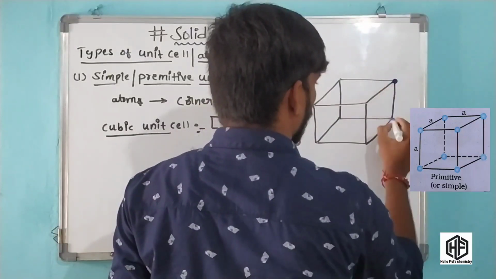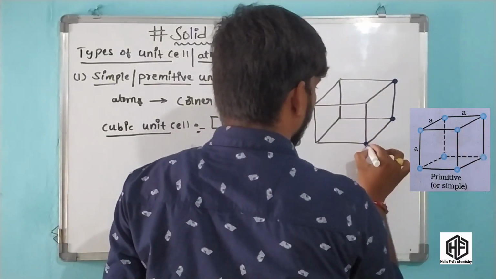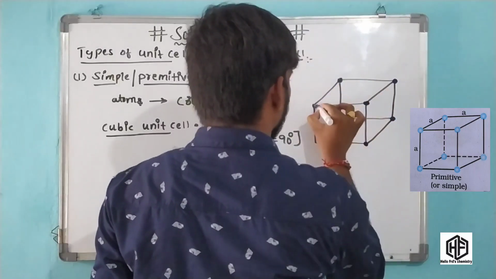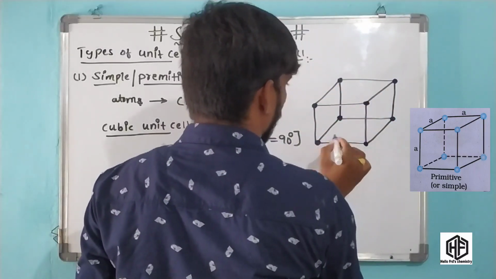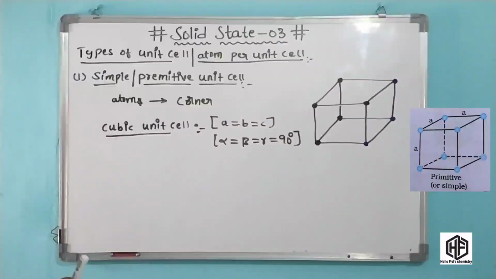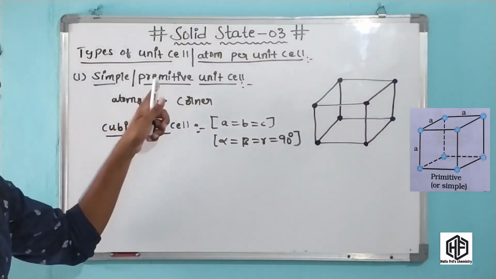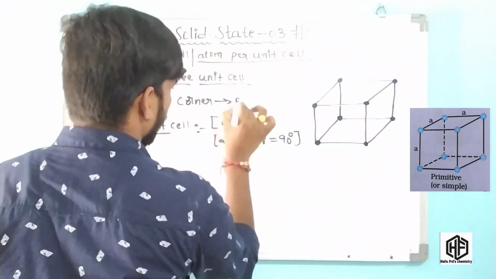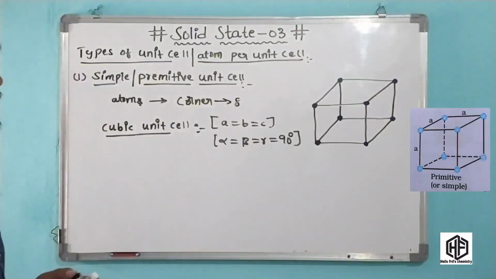This is 1, 2, 3, 4, 5, 6, 7, 8. Eight atoms are present at the corners in the simple or primitive unit cell.